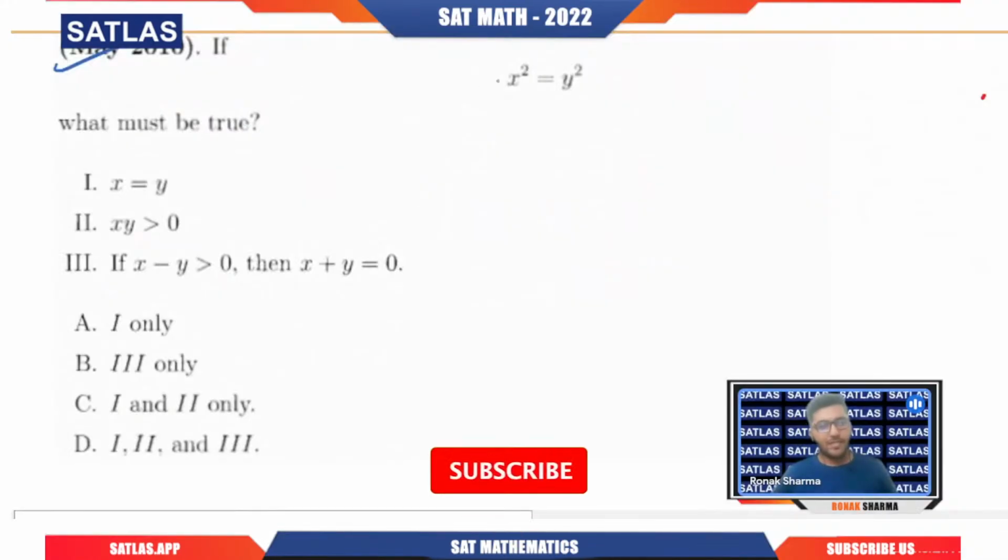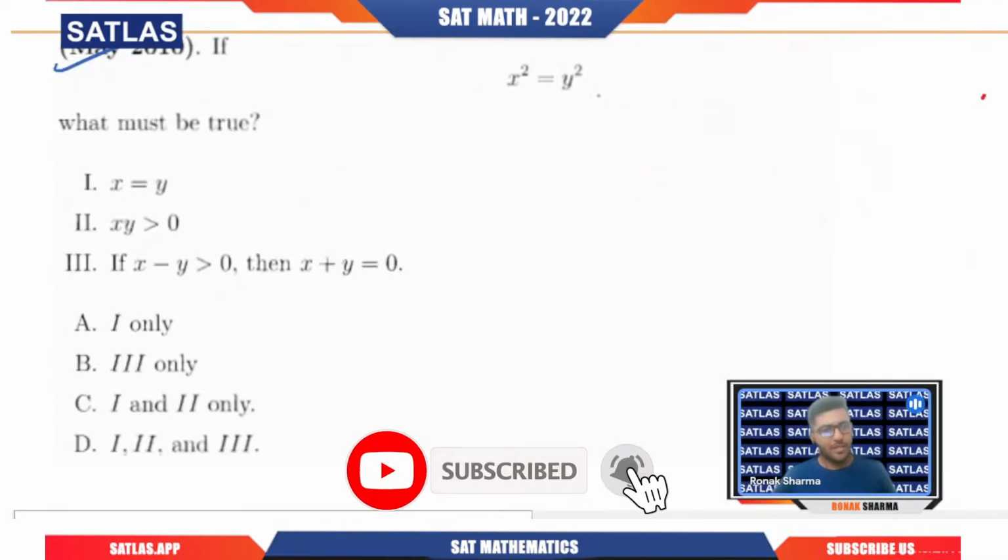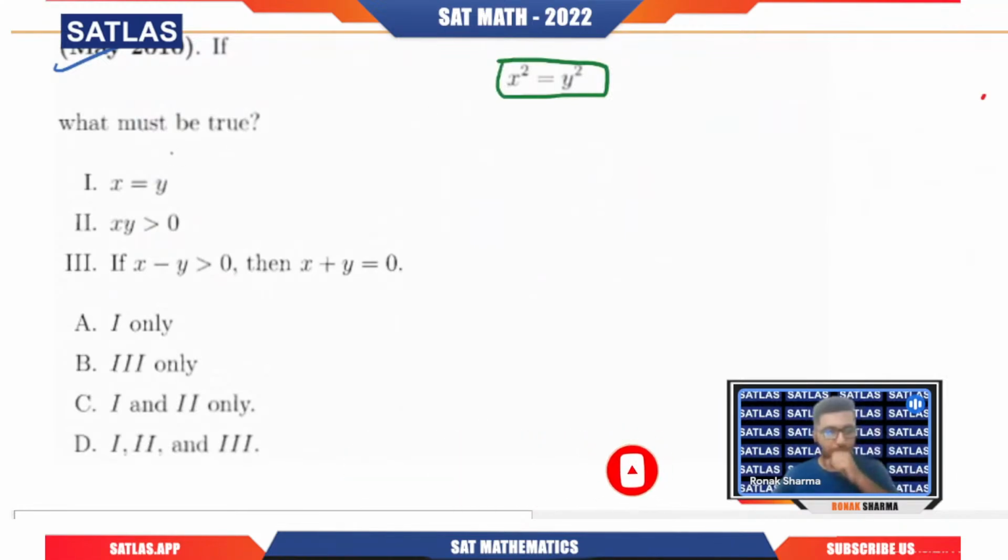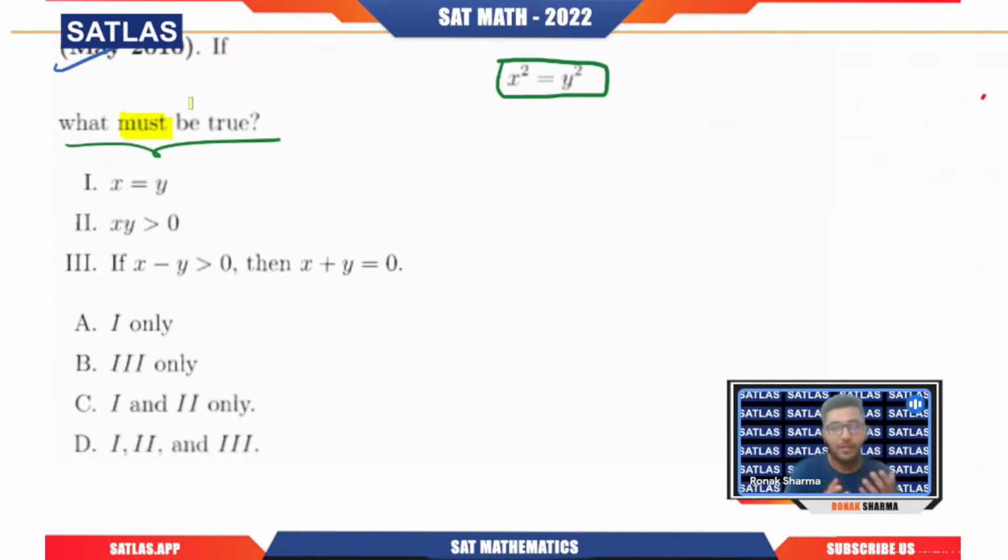So if we have x square equals to y square, a very simple equation they have given us. They're asking what must be true. This is very important. They are not asking what may be true. We'll do such questions where this basic term, may or must, matters, because if they ask what may be true, then it can give you a different answer. When it is what must be true, then it can give you a different answer. So here we can see that it is must.